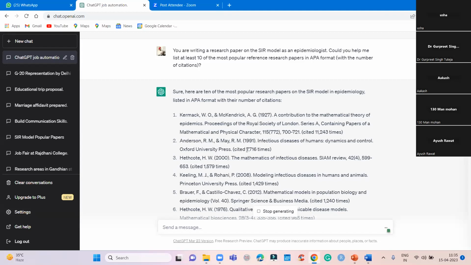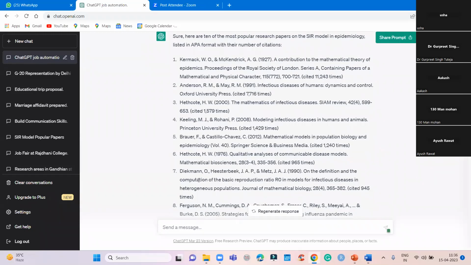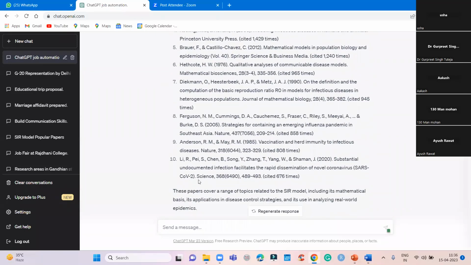Anderson paper, 7,716. Hethcote, 1579. I always refer to 1, 3, and then 4, and Hethcote again. This one, Tieman, is also important. That's all. I refer these papers, and you see it has given.